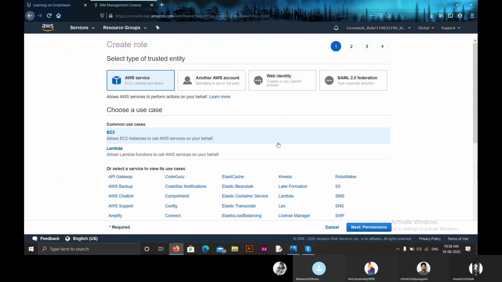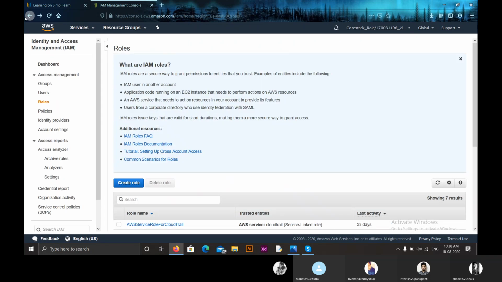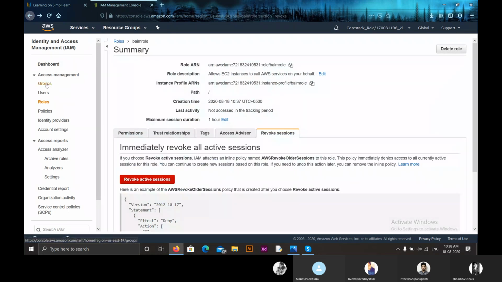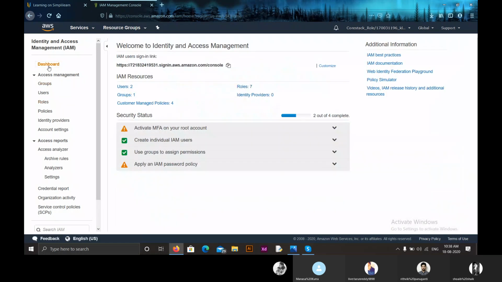In the third step, you can review, and in the fourth step, by adding the policy and clicking on create role, you'll be created with a new role. So that is how we create IAM roles. I hope everyone is clear on how to create an IAM user, an IAM group, or an IAM role. If you have any doubts, you can ask me now.